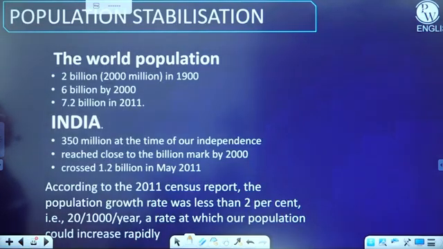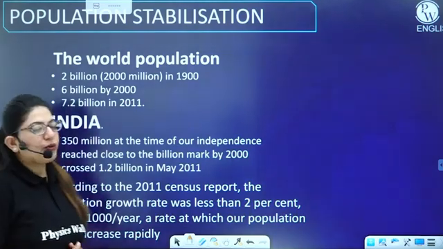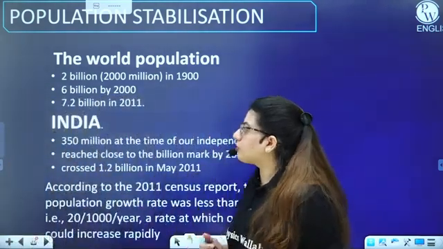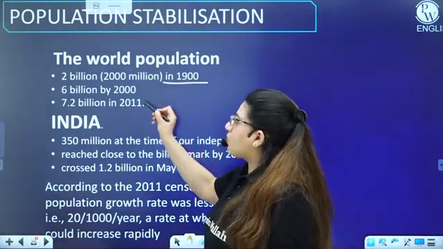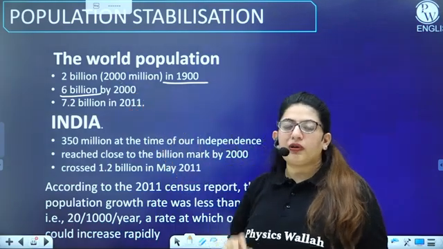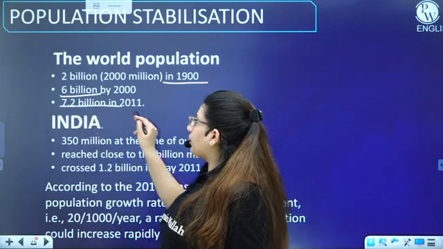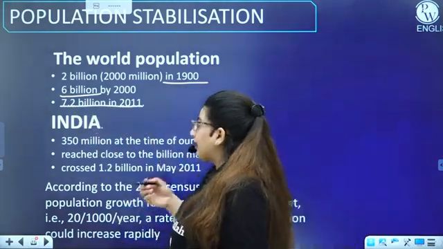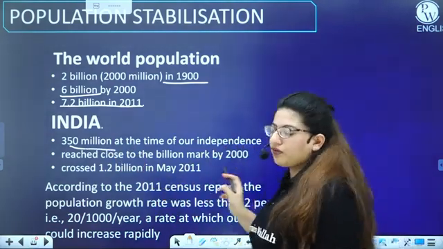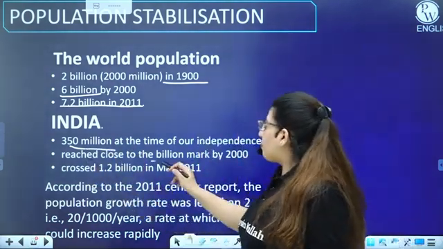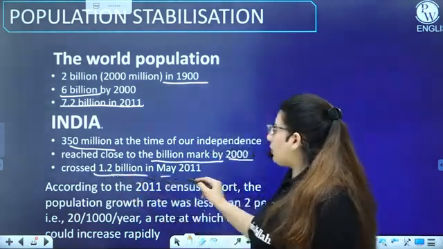Next, the population stabilization. So let's know how many we are, right? If I talk about the world population, there were 2 billion around 1900, and by 2000, the total number of people on planet Earth was 6 billion, and in 2011, 7.2 billion. In India, we were 350 million at the time of independence, around 1947. We reached close to the billion mark by 2000, so by 2000 we were 1 billion, and crossed 1.2 billion in May 2011.